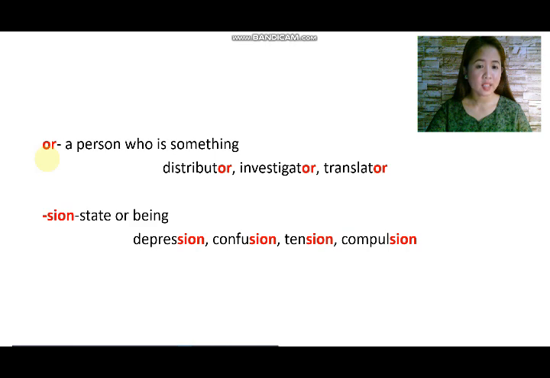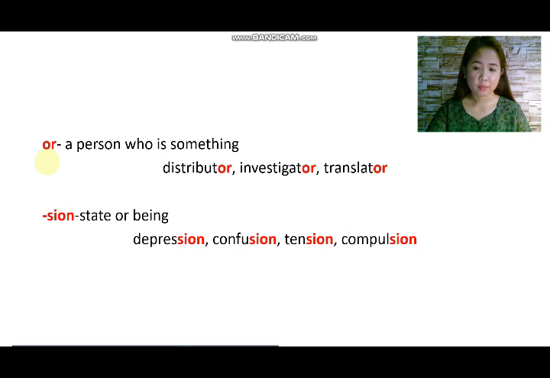This suffix is attached in the words distributor, investigator, translator. Then we have the sion suffix, which means state or being. This suffix is attached in the words depression,